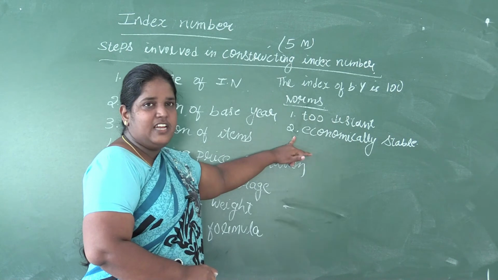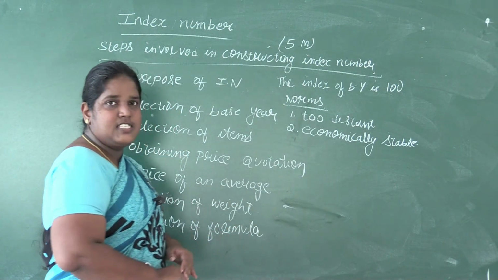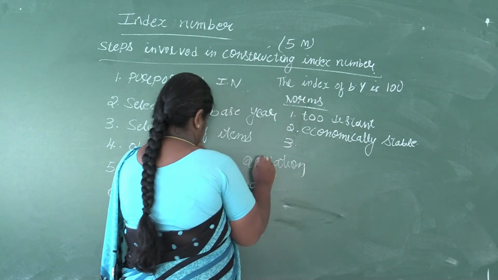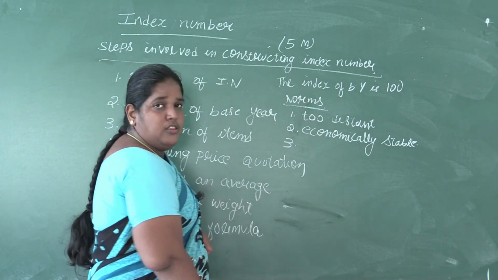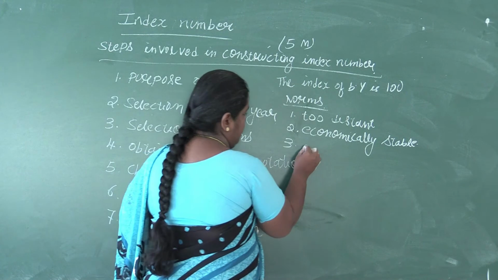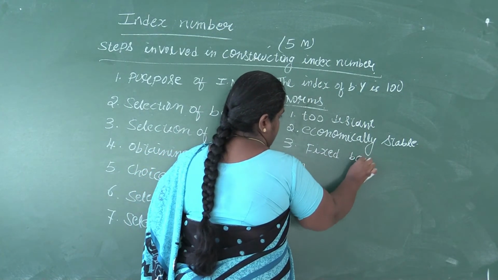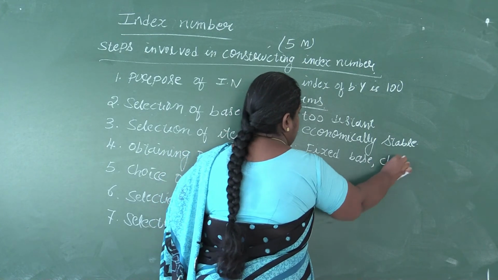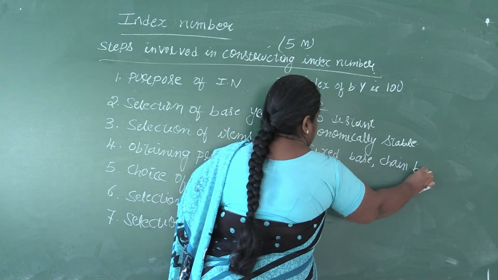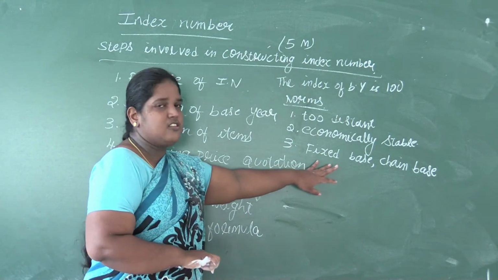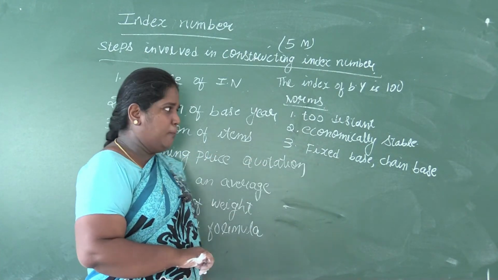The base year selected should be economically stable. Then, depending upon the situation, the base year can be either fixed base or chain base.